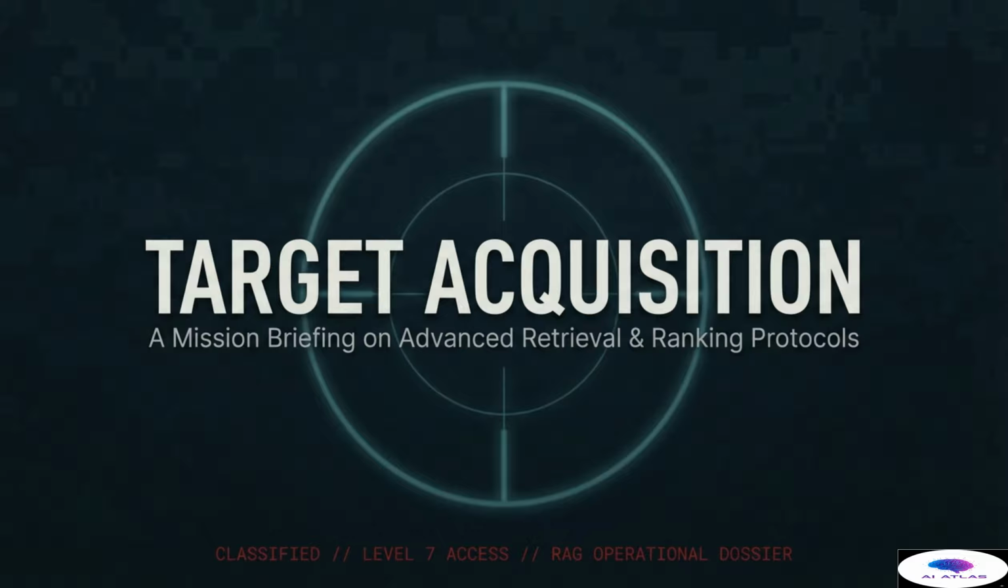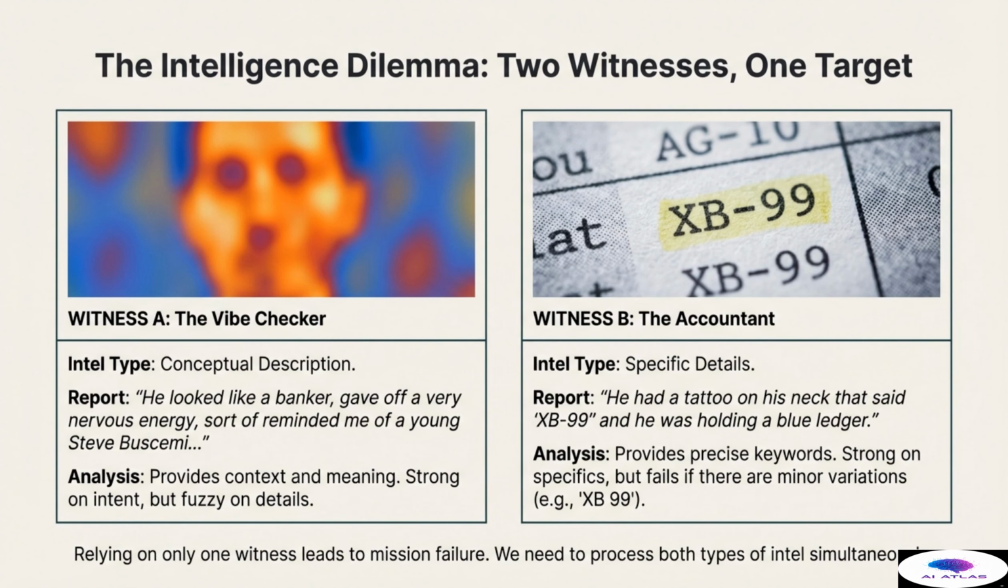Our success relies on combining different types of search intelligence effectively and understanding how to deal with conflicting data streams. Let us begin by examining the core intelligence dilemma we face. Our challenge starts with the fundamental intelligence dilemma, best understood through the analogy of two witnesses pursuing one target. We gather two distinct types of intelligence, each strong in different areas but critically weak in others.